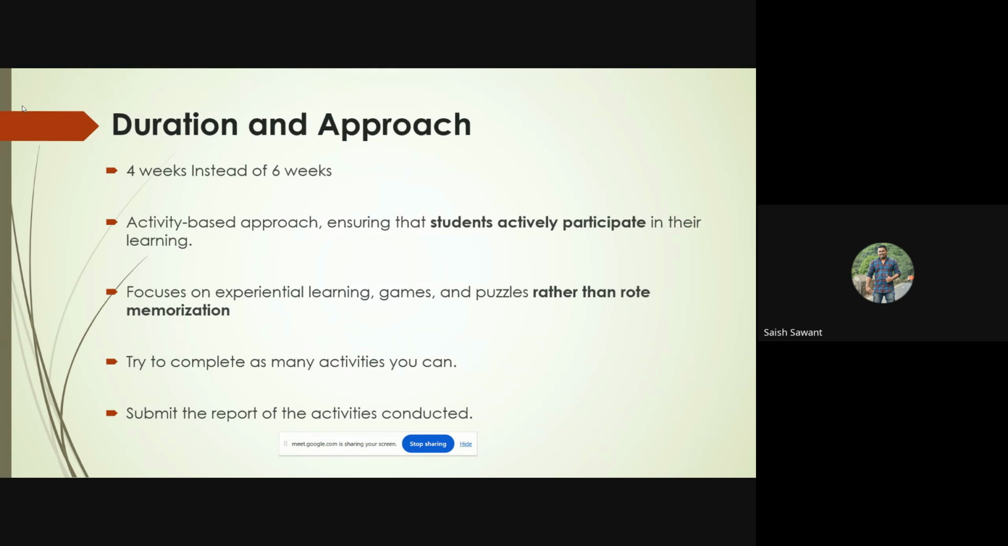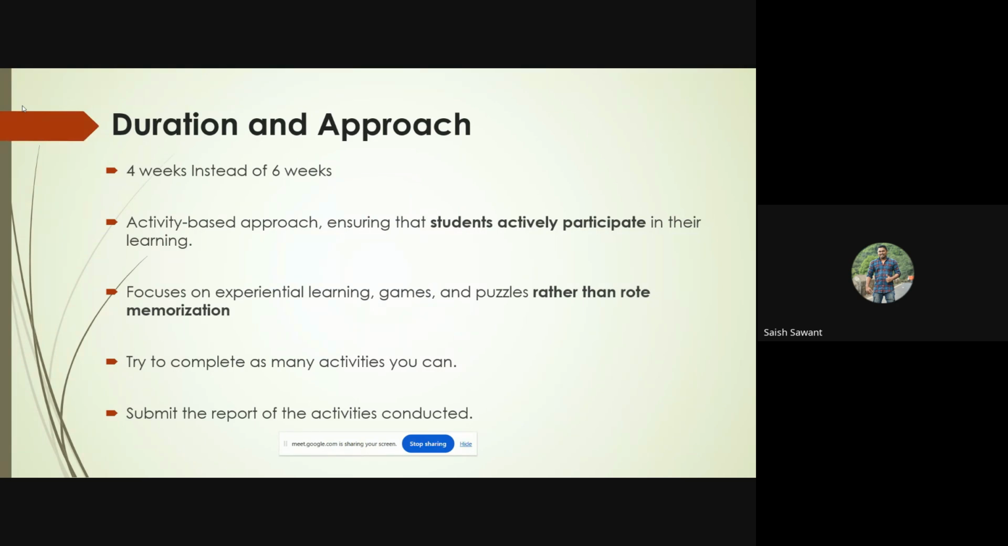Then the approach of the bridge course will be activity based, and students should actively participate in the learning. Teachers have to ensure that all the students participate. Then focus on experiential learning. Games and puzzles have to be taken, so that the students enjoy the learning and understand the concept rather than rote memorization.